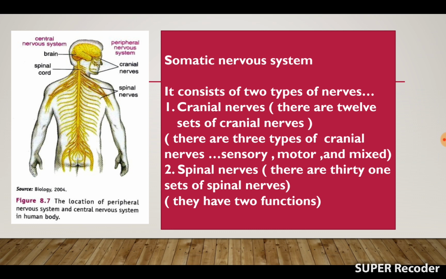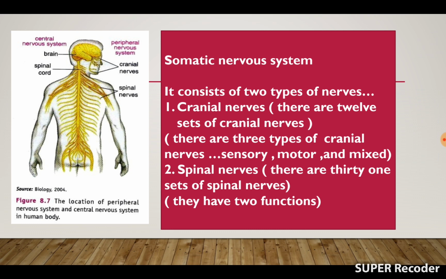Sensory cranial nerves collect sensory information from receptors of the head region, like vision, audition, smell, taste, touch, and carry them to the brain. And the motor cranial nerves carry motor impulses originating from the brain to muscles of the head region. For example, movements of the eyeballs are controlled by motor cranial nerves.